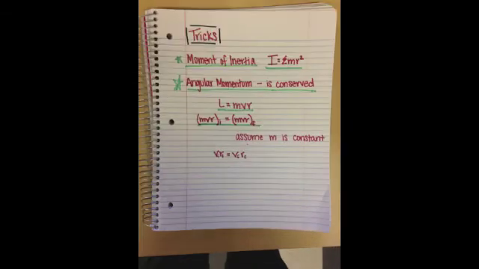If angular momentum is conserved, and the mass of the skier does not change while they are spinning, if the radius of the skier is increased, the velocity will decrease. If the radius is decreased, the velocity will increase.